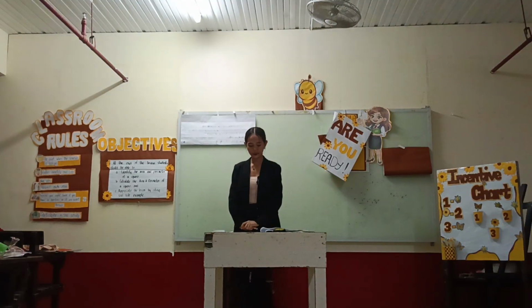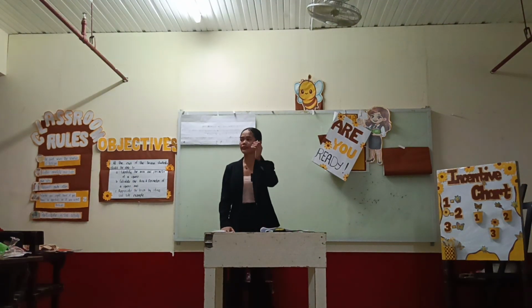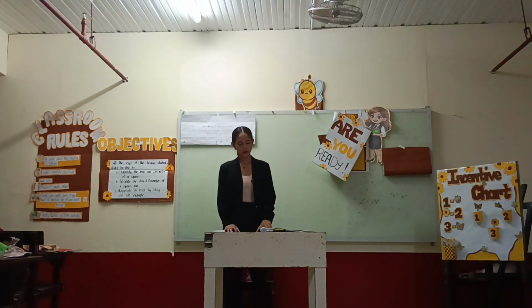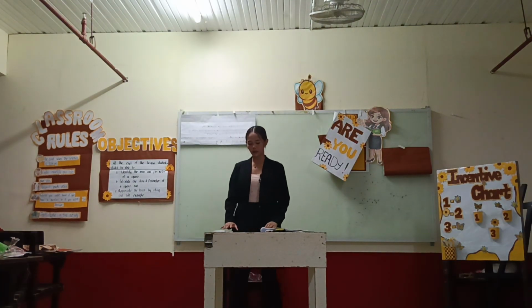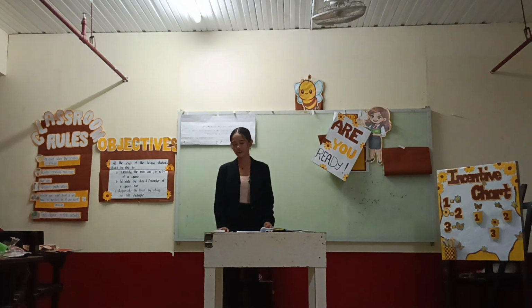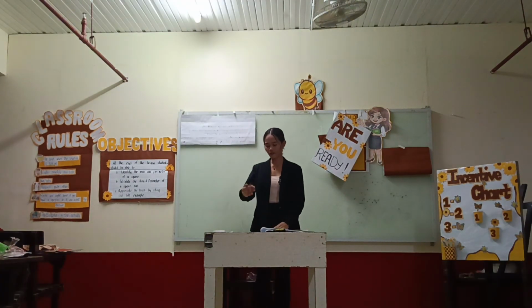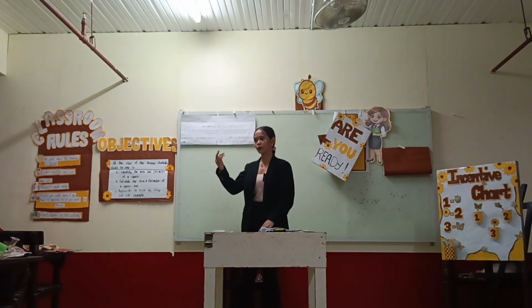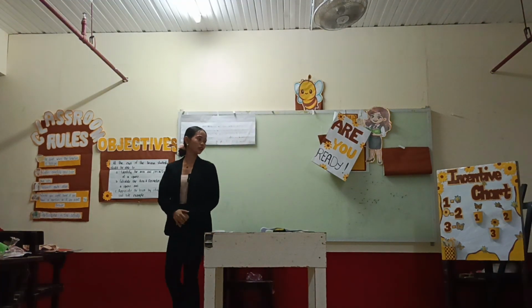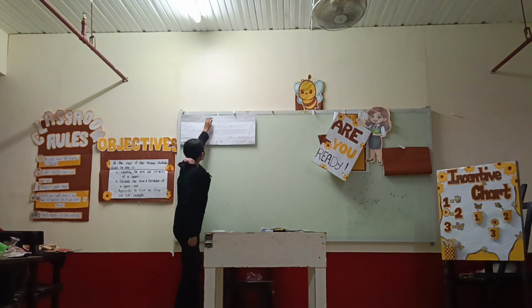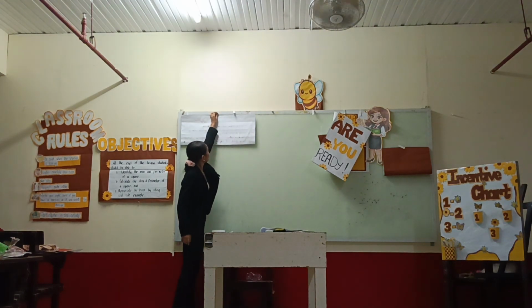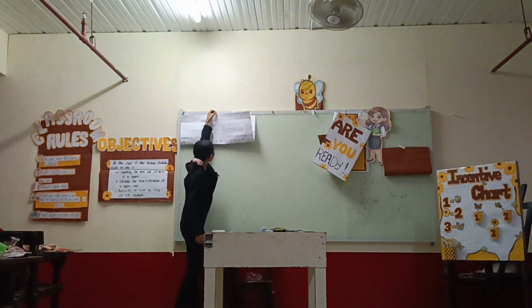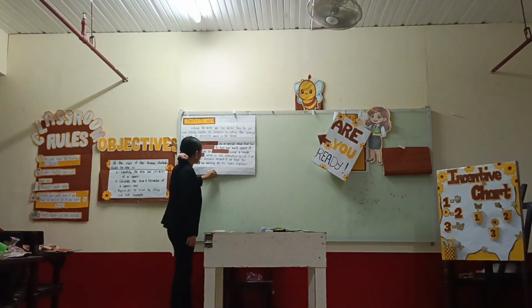So now, how did you find the activity? Was it easy for you to arrange the words? Very good. Now, let's define what is a square by completing the sentence. So using those words that you arranged, you can put it in this.